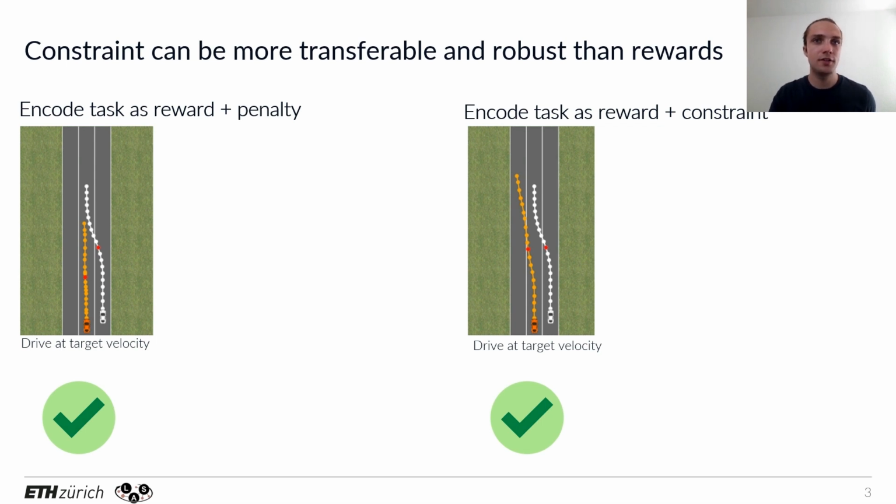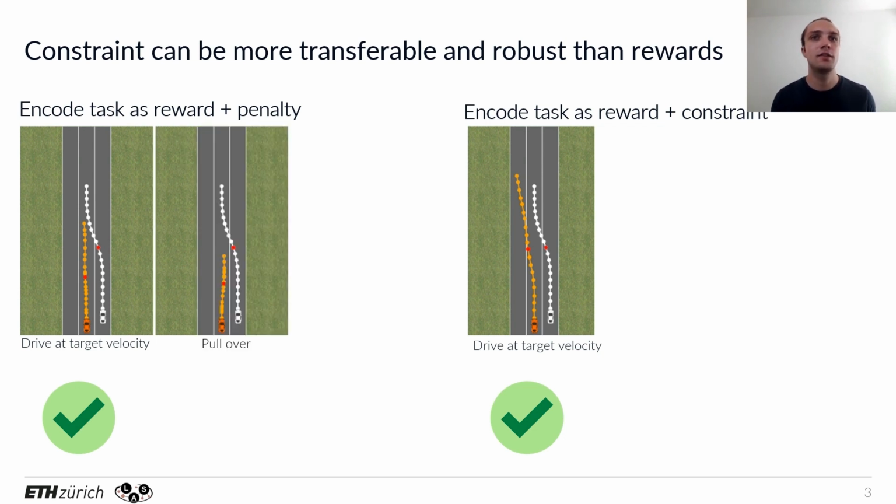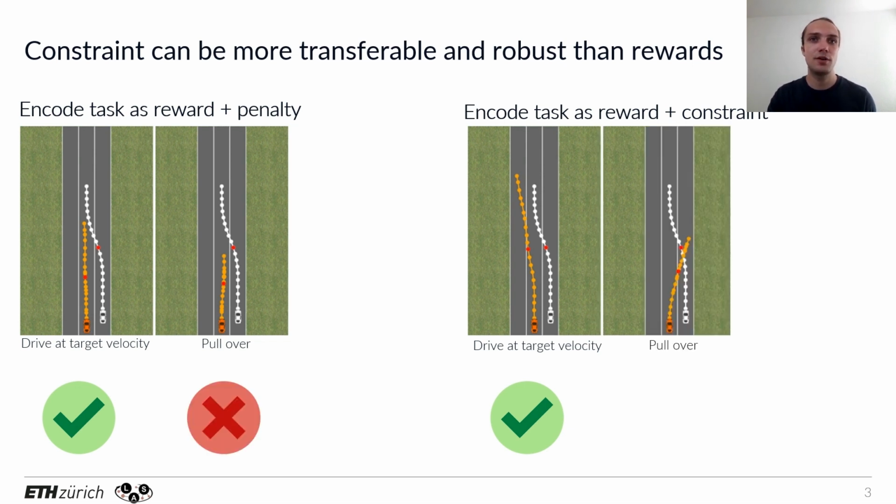Next, we consider a different task. Instead of driving at a target velocity, we might want to pull over to the right side of the road. So we can try to switch out the positive term in the reward without changing the penalties. But we find that then the car does not pull over because the penalty terms are not too large. Using the constraint formulation, on the other hand, we can just switch out the reward and get the desired behavior because the reward and the constraint are not directly traded off against each other.